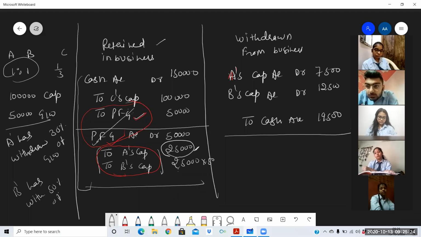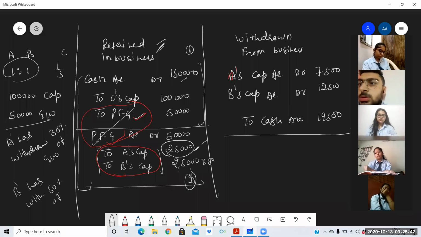If they want, they can withdraw. If they don't want, they will not withdraw, and everything must be mentioned in the question. If the question is silent, you will assume case one, retained in the business, with only these two entries. If goodwill is withdrawn, then along with these two entries, this third entry will be passed.